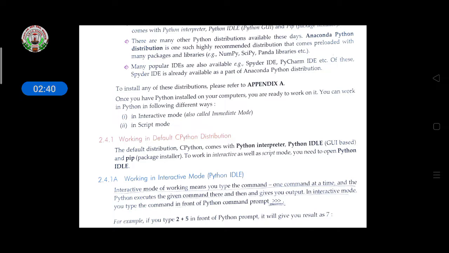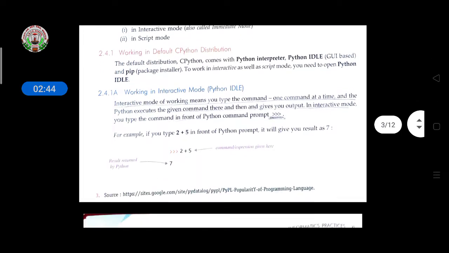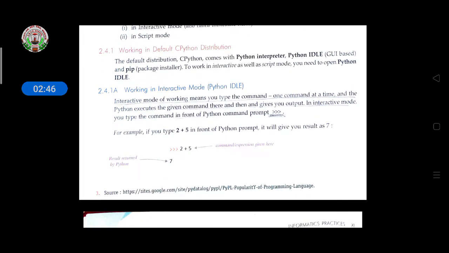Then coming to working with the default CPython distribution. The default distribution CPython comes with the Python interpreter, Python IDLE, which is GUI based, and the pip package installer. To work with interactive as well as script mode, you need to open Python IDLE. We have two modes for writing the program: the first one is interactive and the second one is script mode.